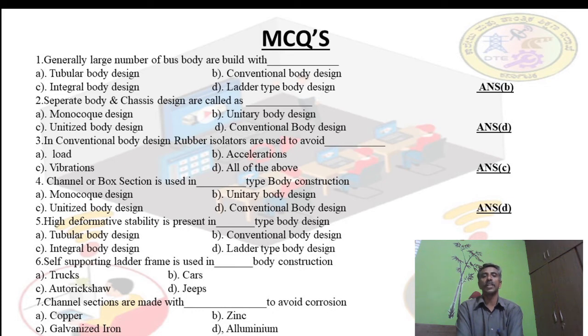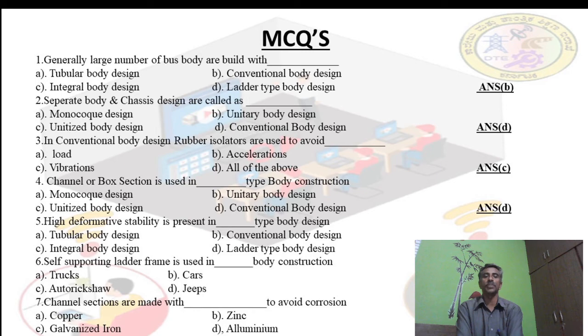Next, separate body and chassis design are called as what? The chassis is separate, the body is separate. This is called the conventional body. See, earlier, whenever the vehicle came, first we manufactured the conventional body design. Conventional means the chassis is separate, then the body is separate. We are mounting all these things one after the other. This is called the conventional body design.